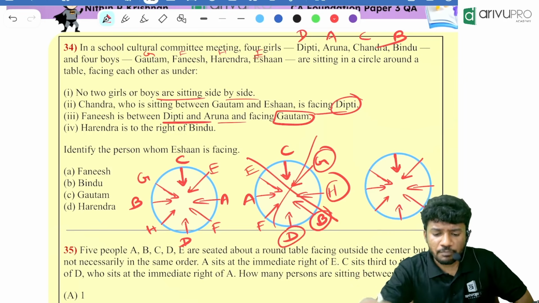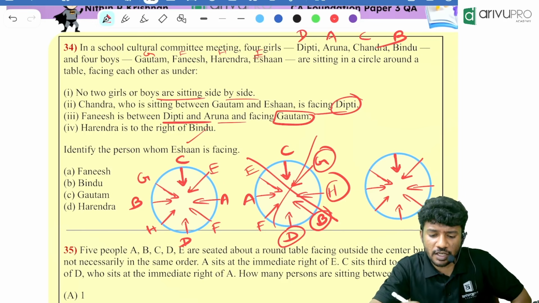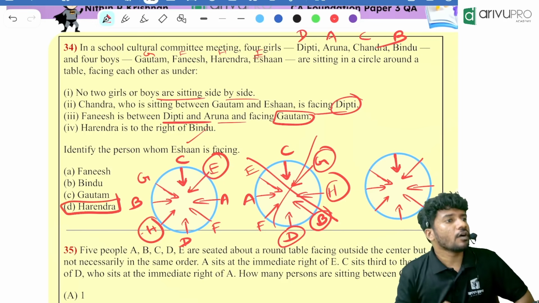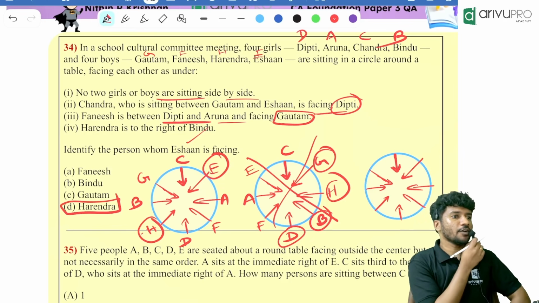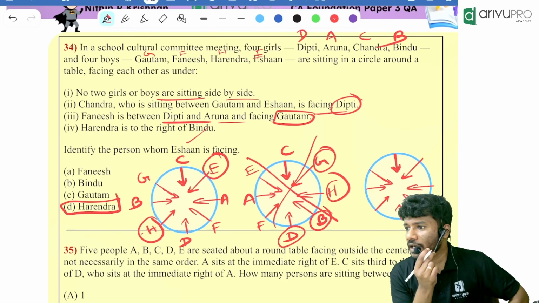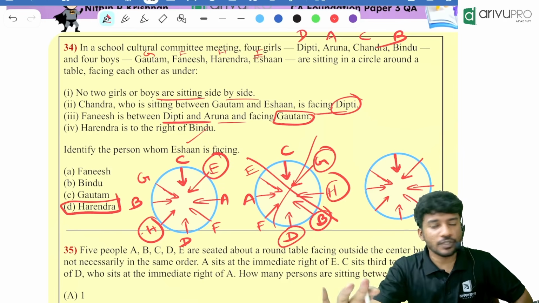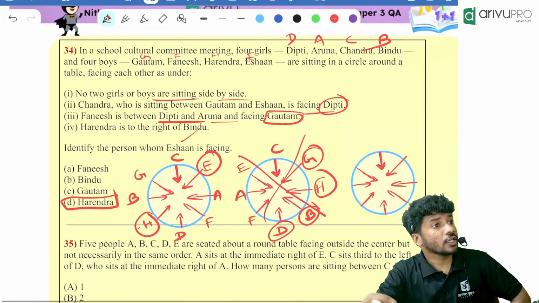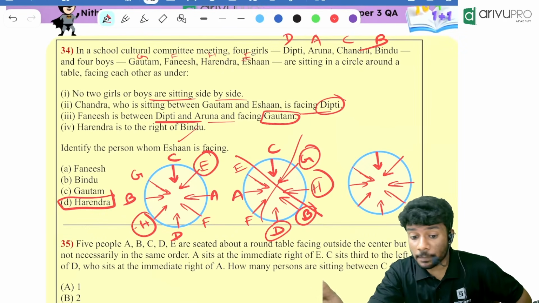Now you tell me, identify the person whom Ishan is facing. Ishan is facing whom, people? Harendra. Option D is your answer. I hope that everyone got it. Everyone understood this? Anyone having doubt over this? Very easy, right? Once you solve more, you will even become better.